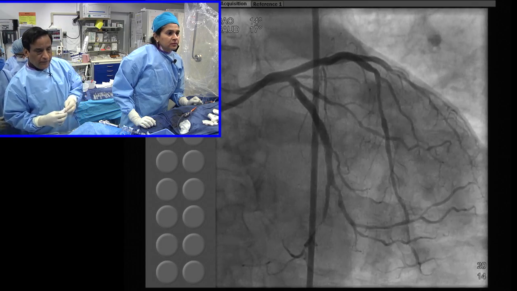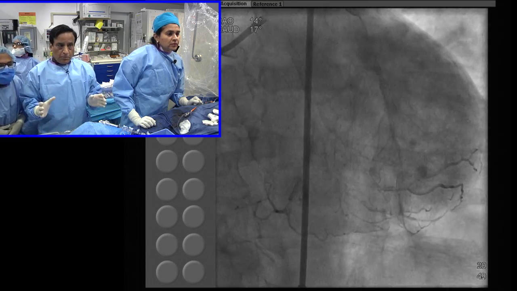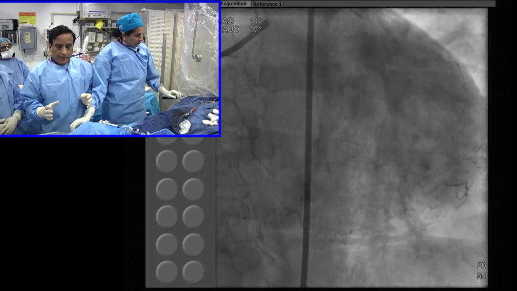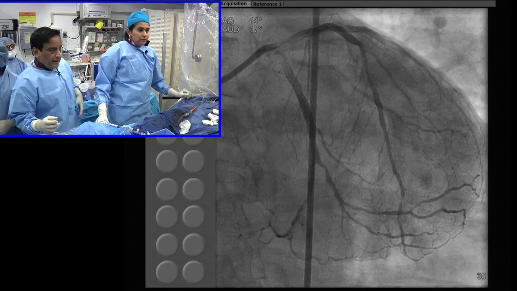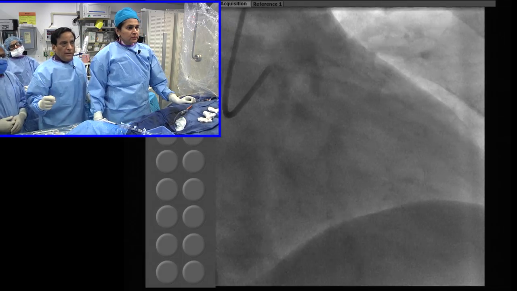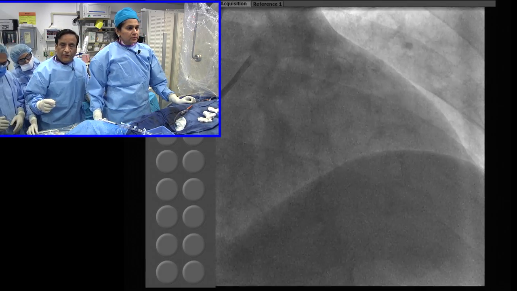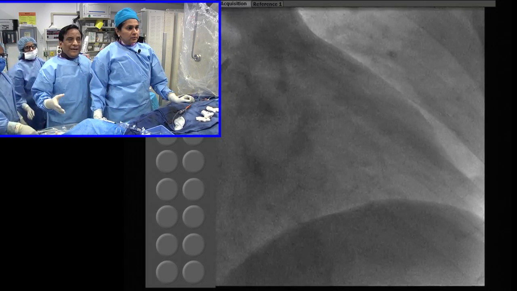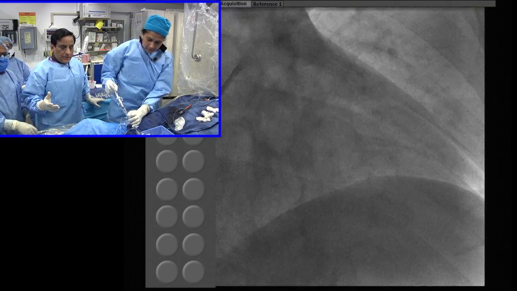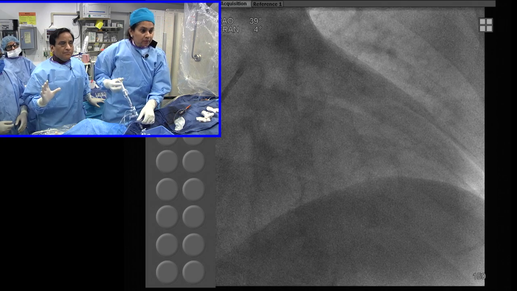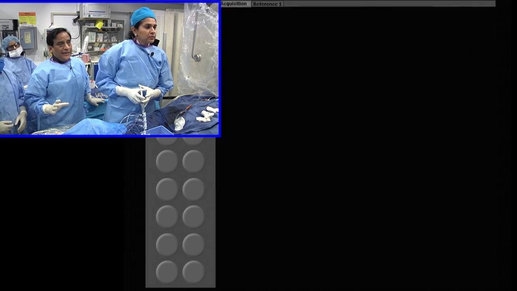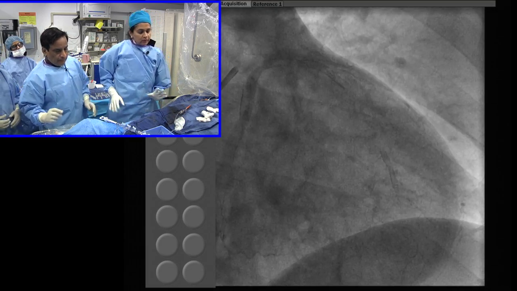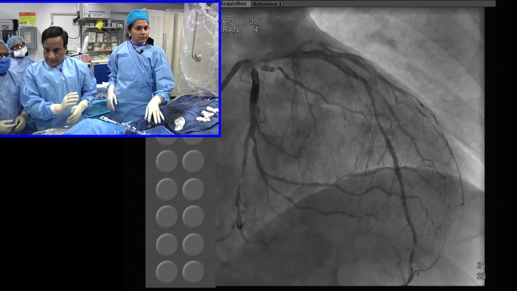If you see the editorial with this paper, they actually brought out a lot of faults in this, and one of them was how accurately the FFR was done. Do you know where the wire was? And some of those cases did not have the full 140 or maybe 180 microgram adenosine dose. So there are a lot of issues. To me, this has basically raised the question, and that needs to be prospectively followed. So a work in progress. Exactly, that concept is exactly right.